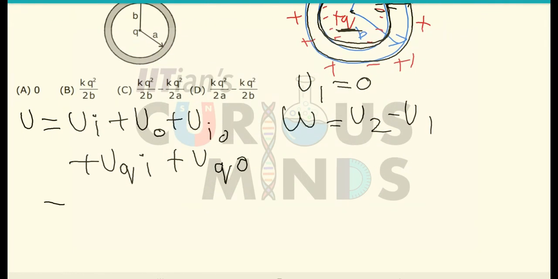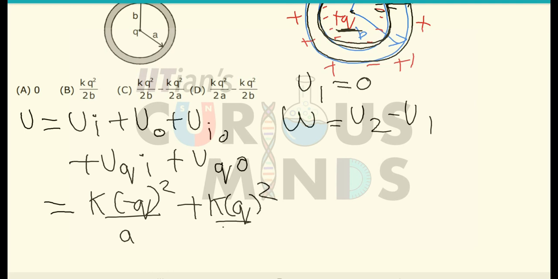Let us first start with the potential energy of the inner shell. It will simply be equal to k minus q square divided by the radius a, plus due to the outer shell, k q square divided by b, which is 2a and 2b due to its own potential. Now the interaction between the inner shell and the outer shell, this part is very important.